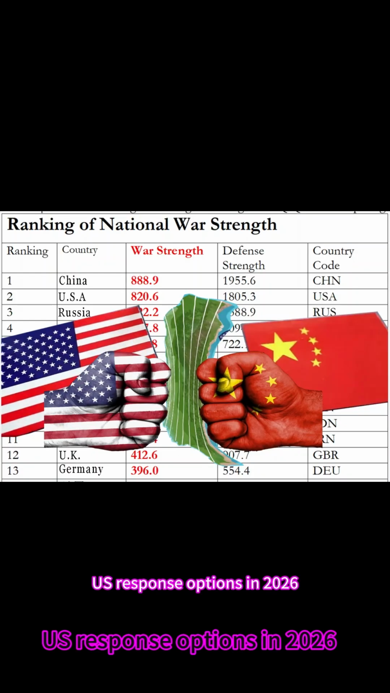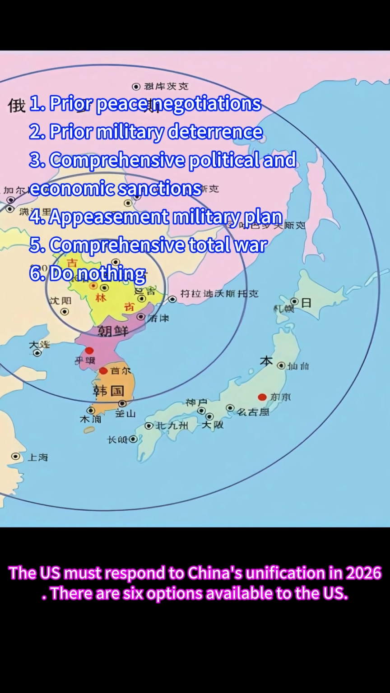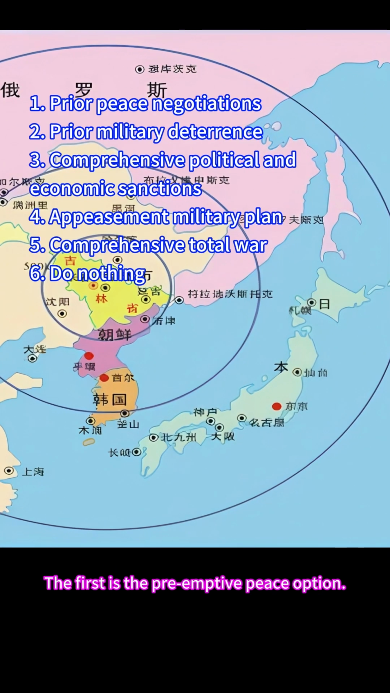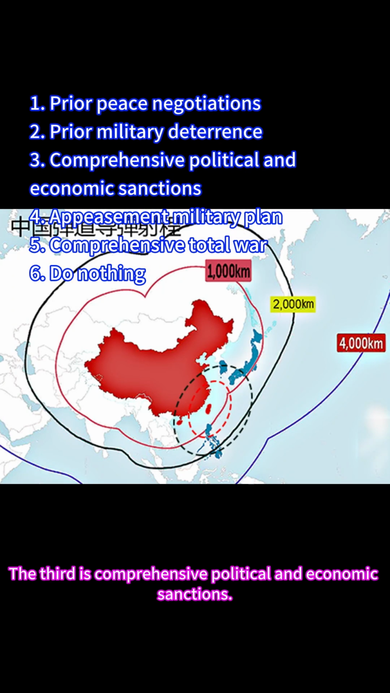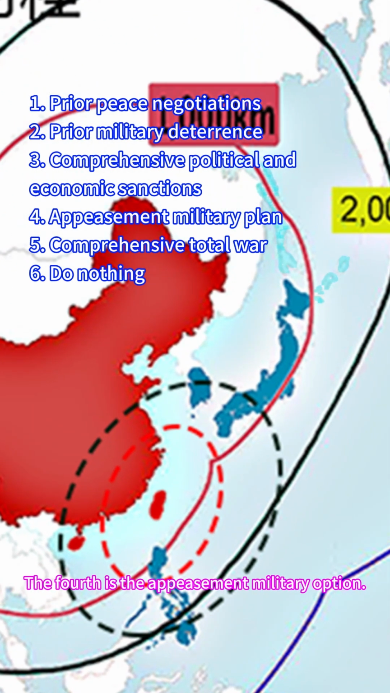U.S. response options in 2026. The U.S. must respond to China's unification in 2026. There are 6 options available to the U.S. The first is the preemptive peace option. The second is the preemptive deterrence option. The third is comprehensive political and economic sanctions. The fourth is the appeasement military option. The fifth is total war. The sixth is to do nothing.